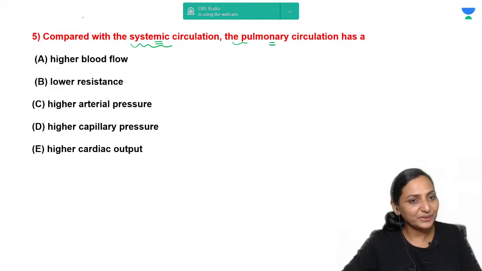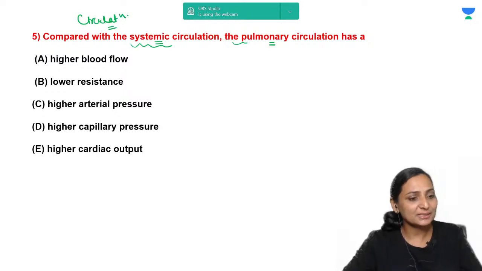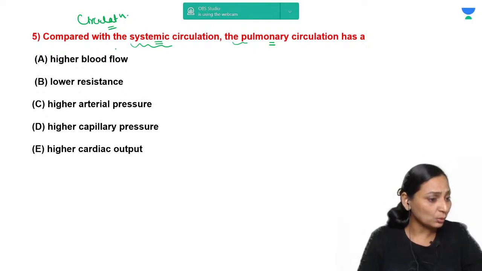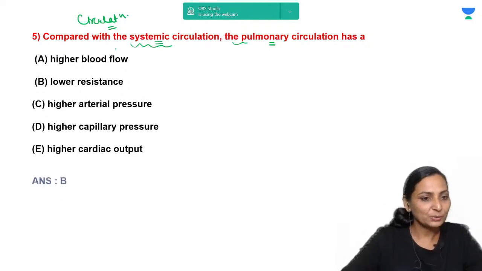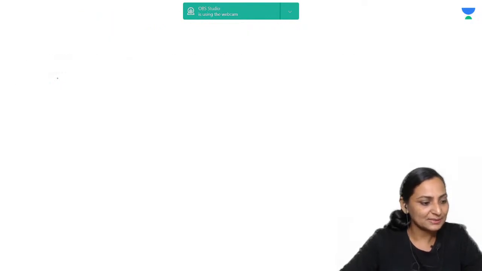Many of the times when we are studying, the circulation part, the coronary and pulmonary circulation, is a bit neglected. So I always try to keep a touch over those topics also. So here the correct answer is B, that is lower resistance.